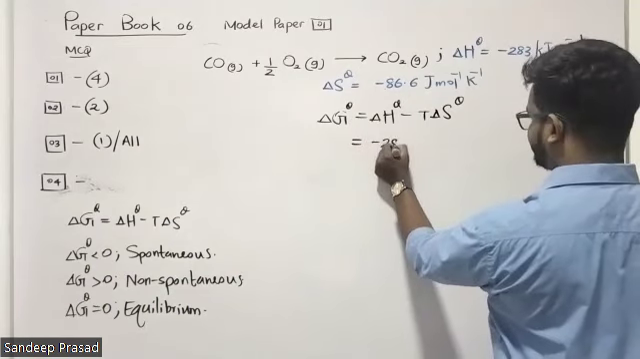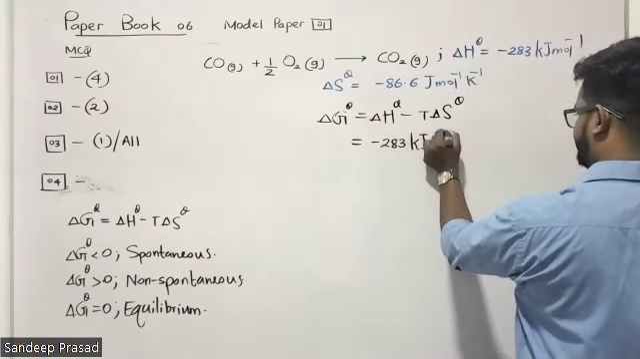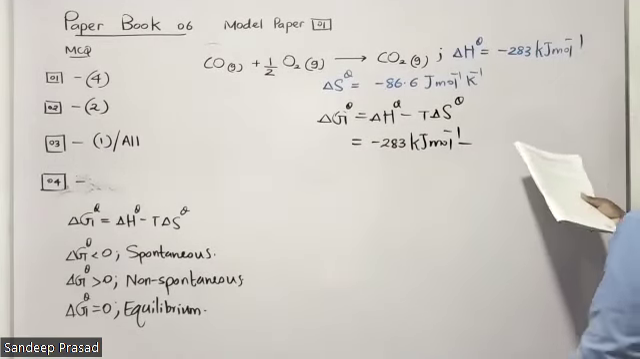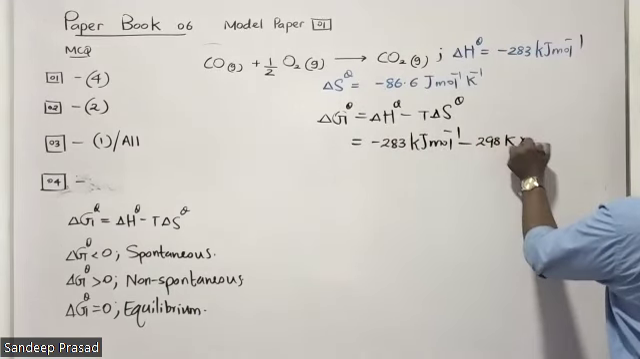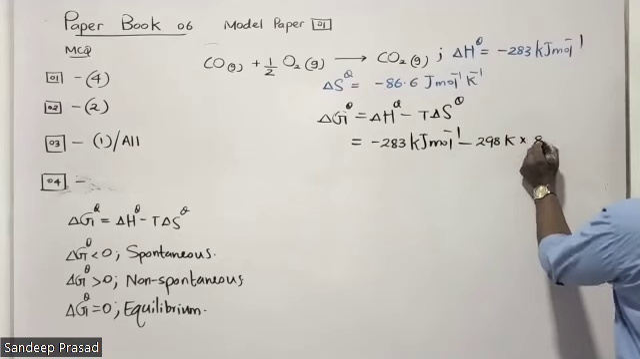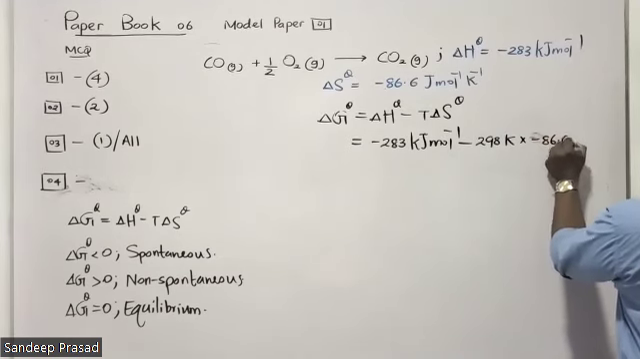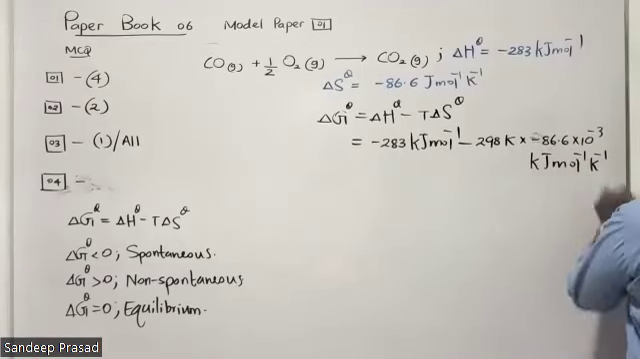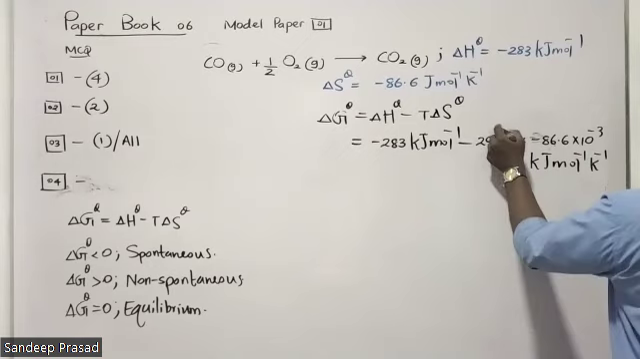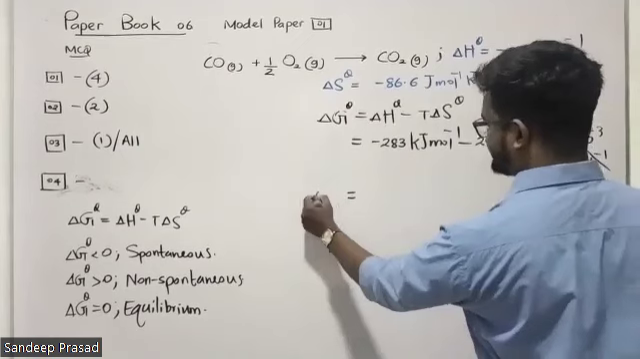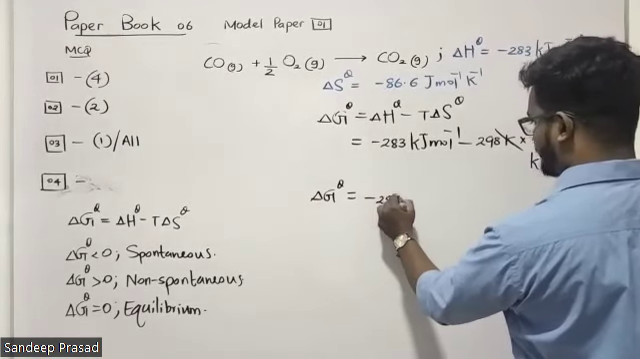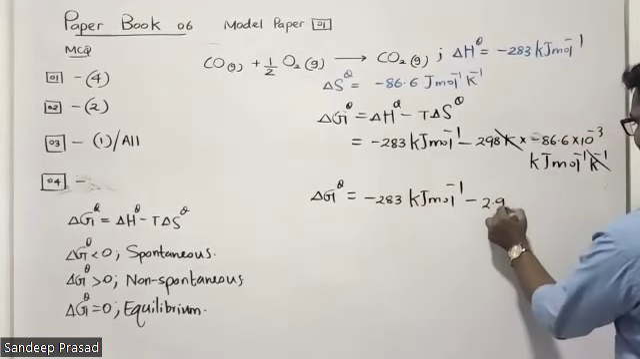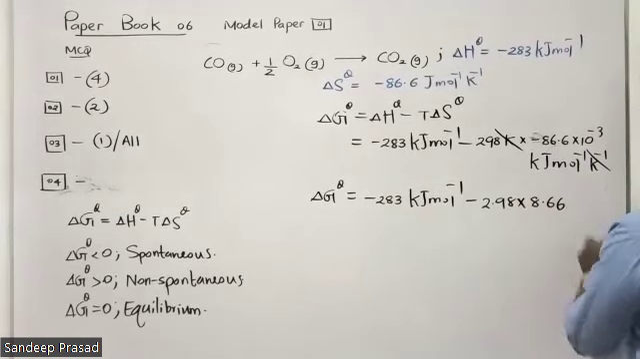Enthalpy change is minus 283 kilojoules per mole. Here T, the temperature, is 25, that means 298 Kelvin, multiplied by minus 86.6 times 10 to the power minus 3 kilojoules per mole per Kelvin. I converted that into kilojoules. Kelvin per Kelvin cancels off. Then delta G theta is minus 283 kilojoules per mole minus 2.98 times 8.66 kilojoules per mole.